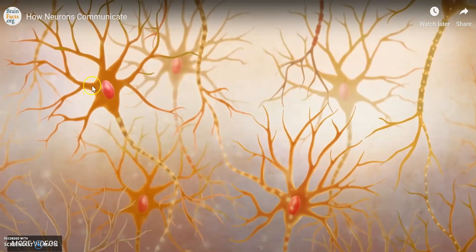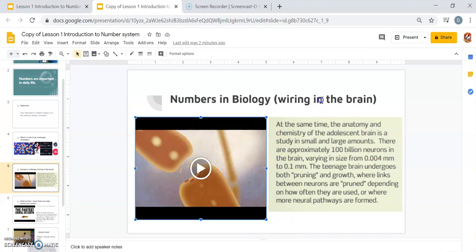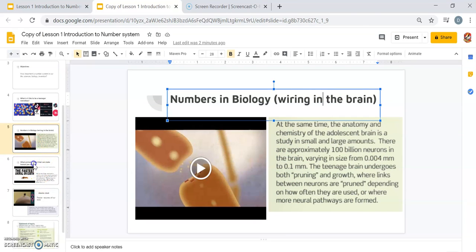Now, these are some of the amazing parts of your brain cells. Okay, the neurons. And if these neurons all of a sudden become inflamed and busted, then what you will have is a brain stroke, okay, which is actually dangerous. Next,